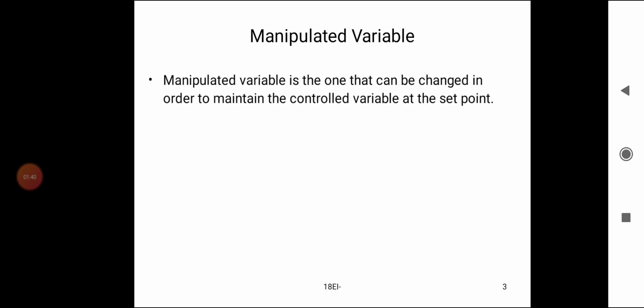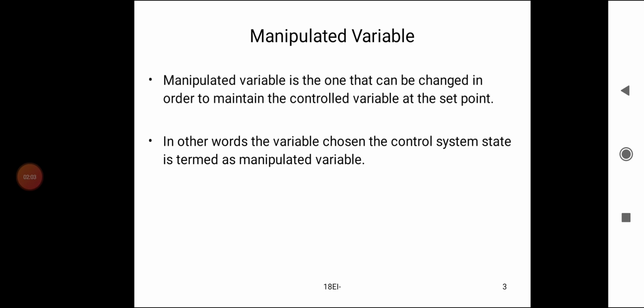Manipulated variable. A manipulated variable is the one that can be changed in order to maintain the controlled variable at the set point.